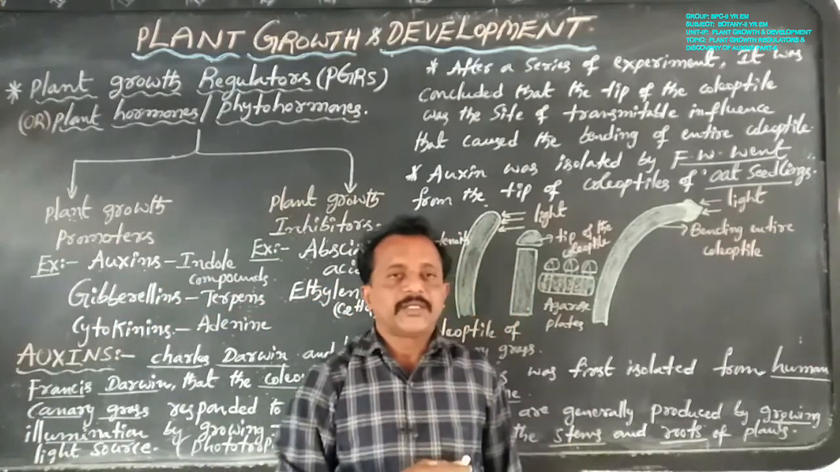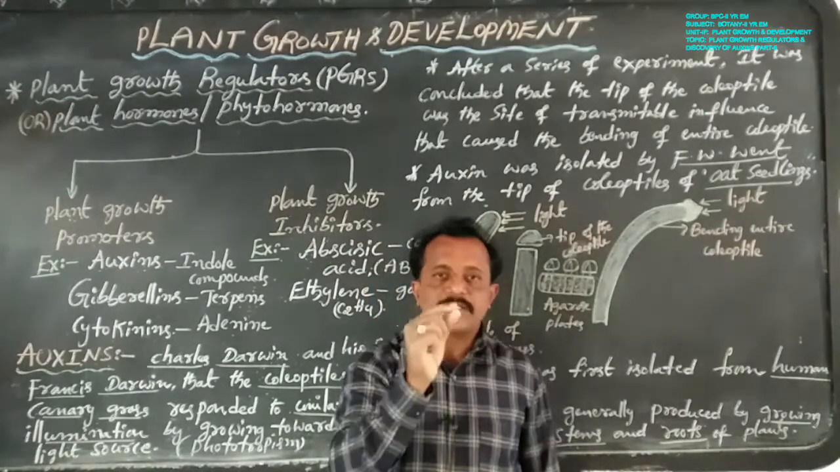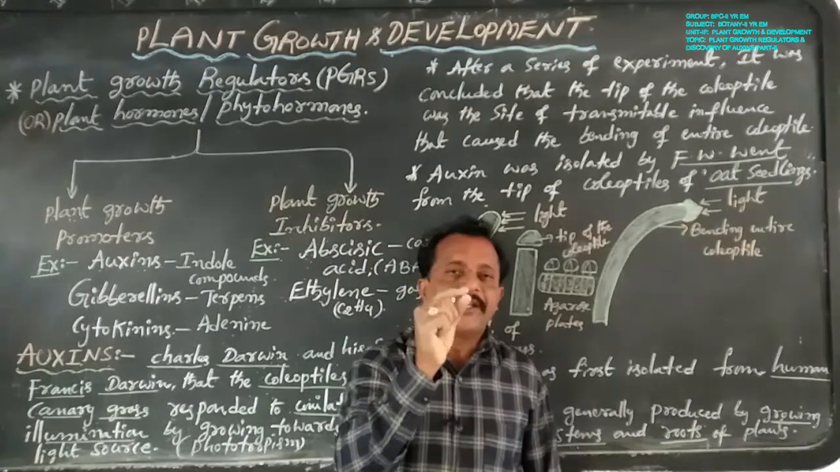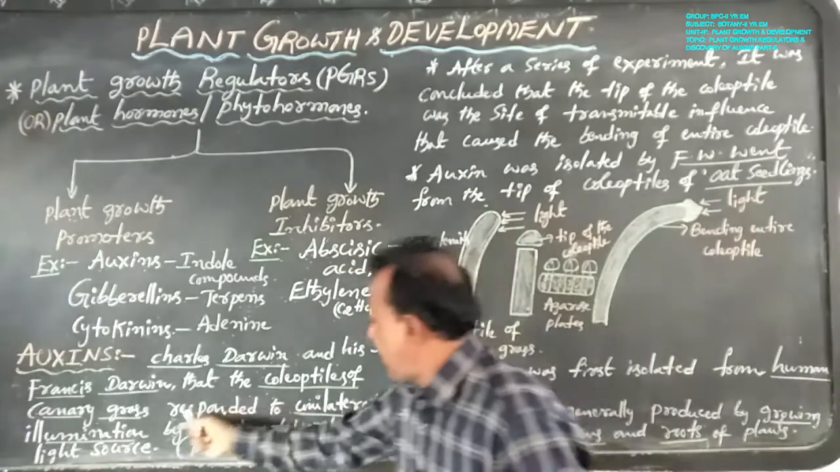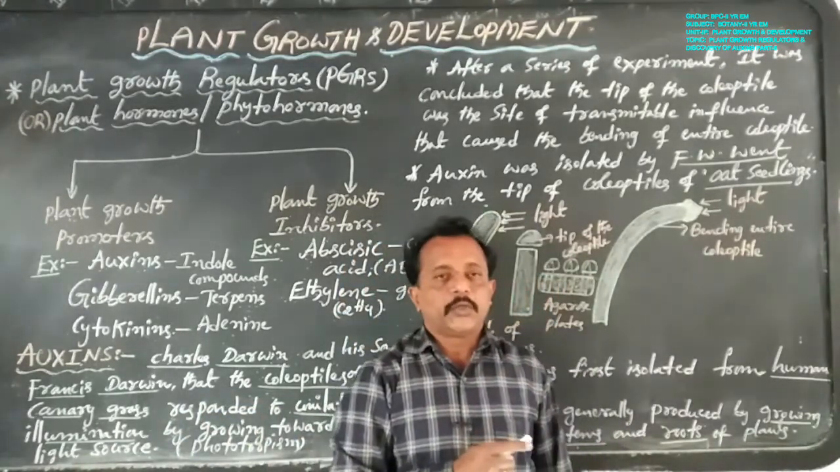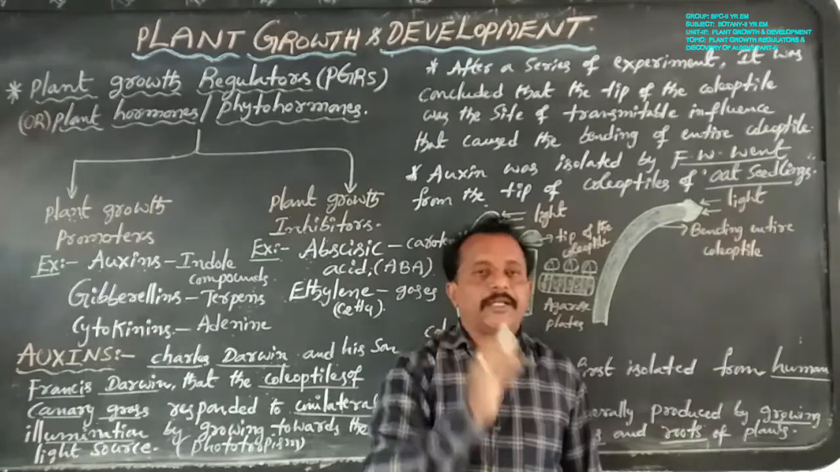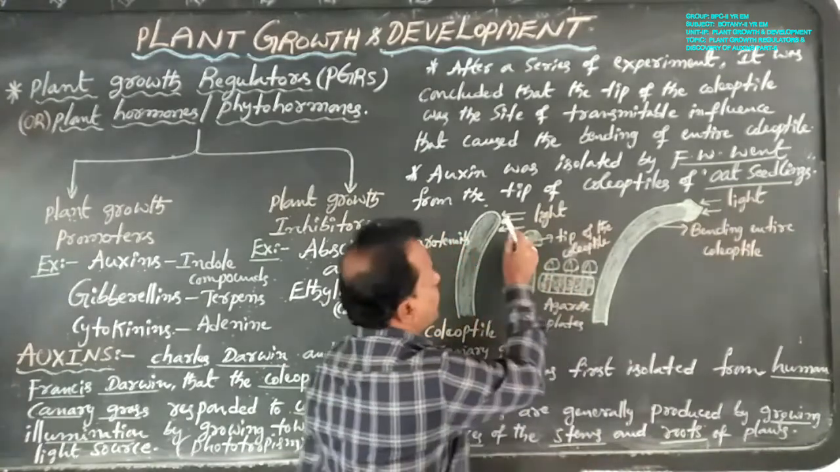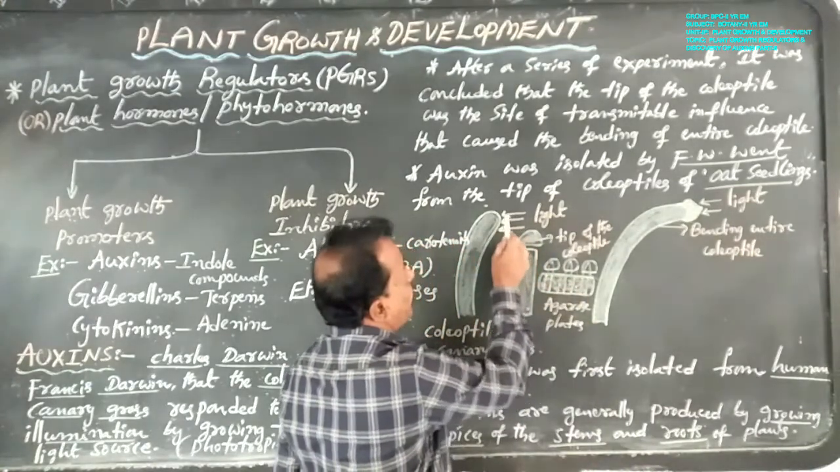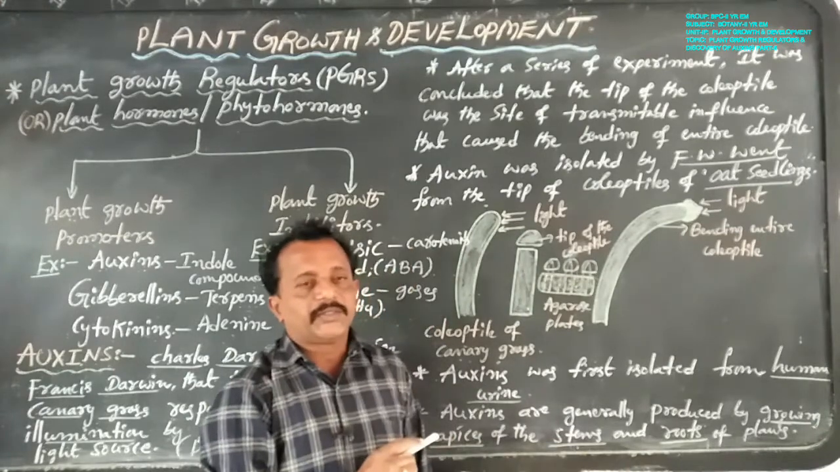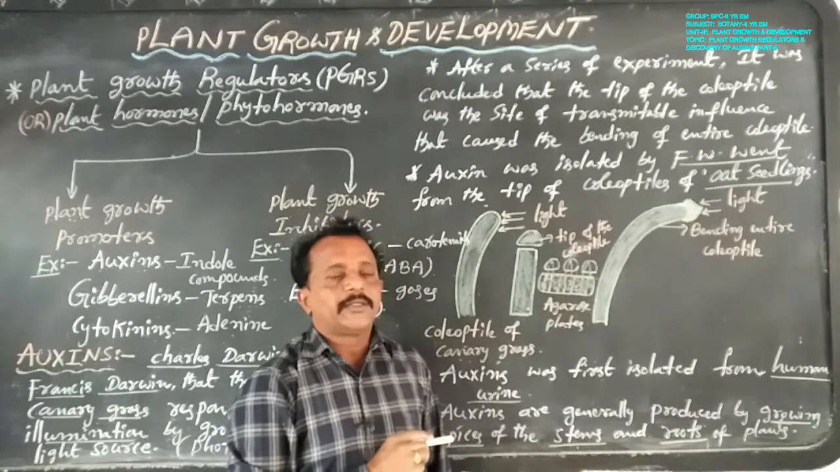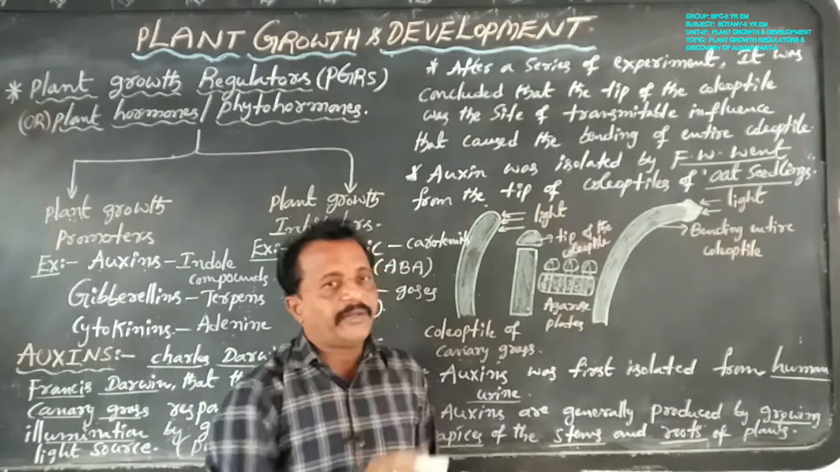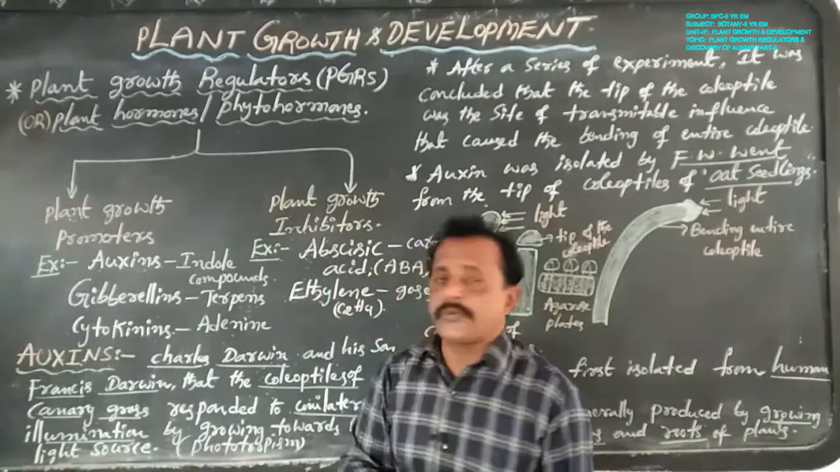Charles Darwin and his son Francis Darwin took one coleoptile of canary grass, which responded to unilateral illumination, bending towards the light source. Unilateral illumination means light is present from only one direction. This response of the coleoptile of canary grass is known as phototropism.